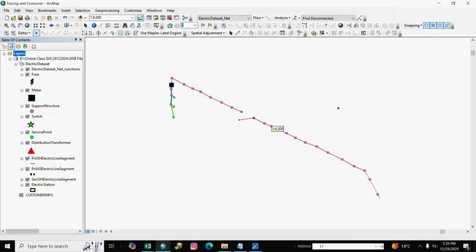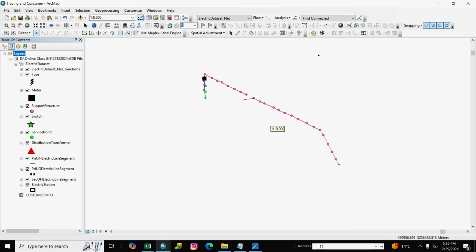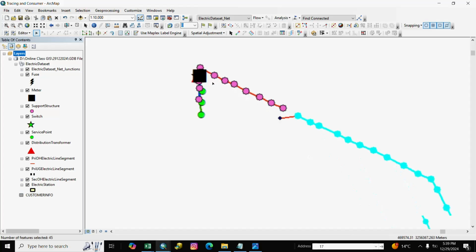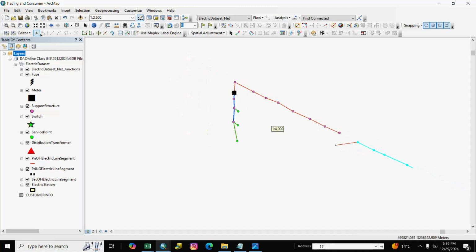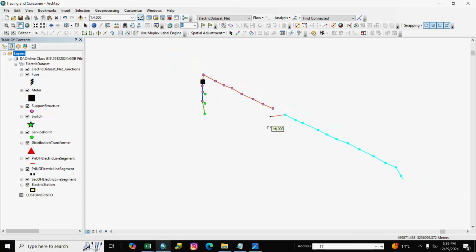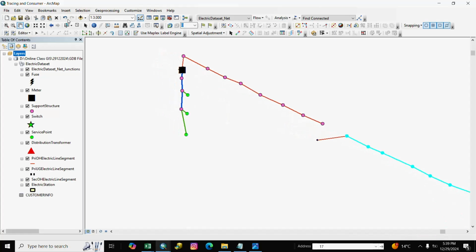We disconnect and we find connected and check. You see here this area is disconnected. See here all area is disconnected, only this area is connected. We connect again.